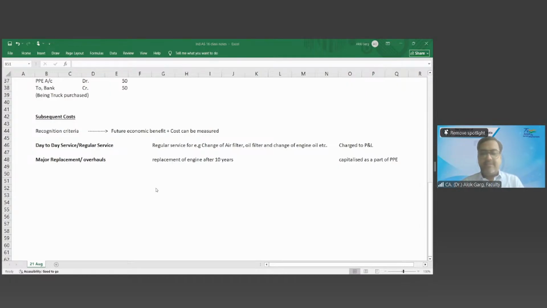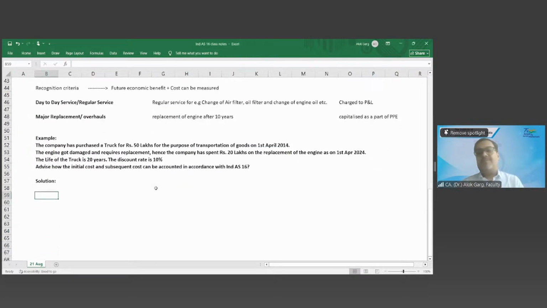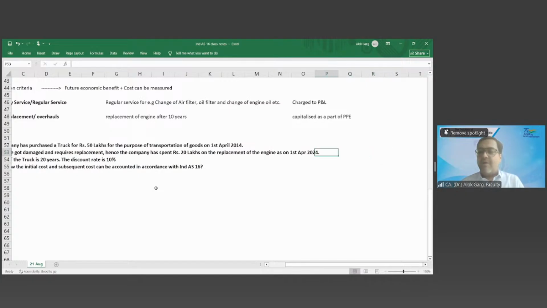So friends, a very good example, a great example, and this example will give you the entire clarity. The company has purchased a truck for rupees 50 lakhs for the purpose of transportation of goods on 1st April 2014. The engine got damaged and required replacement. Hence, the company has spent 20 lakhs on the replacement of the engine as on 1st April 2024. After how many years? 10 years. After 10 years.